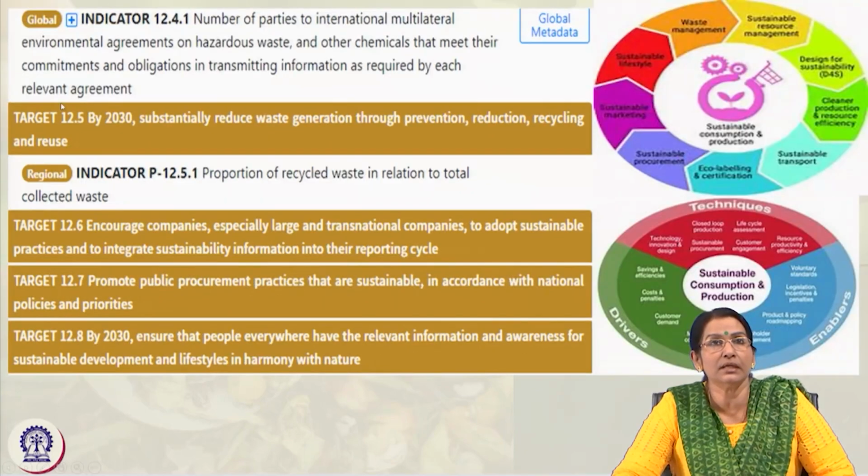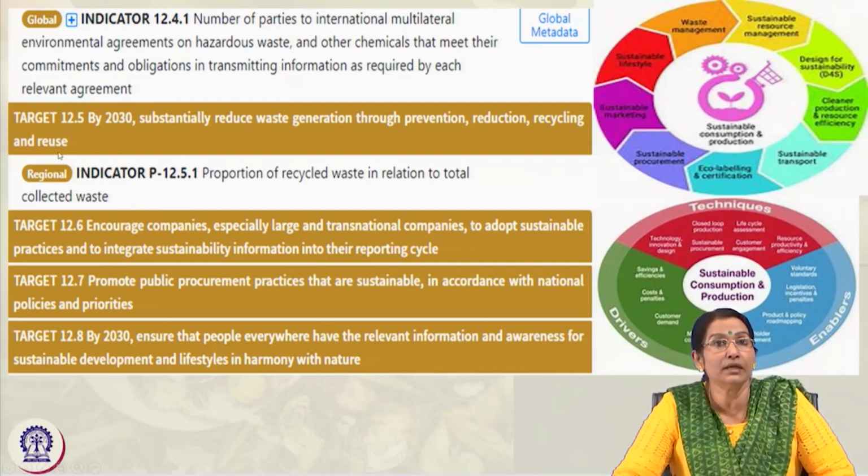Similarly, the indicator can be the number of parties to international multilateral environmental agreements on hazardous waste and chemicals, and their obligations in transmitting this information as required by the relevant agreement.